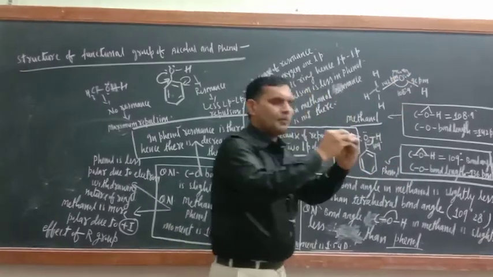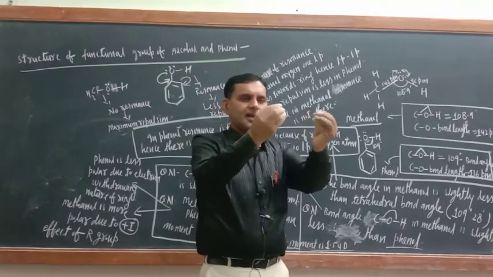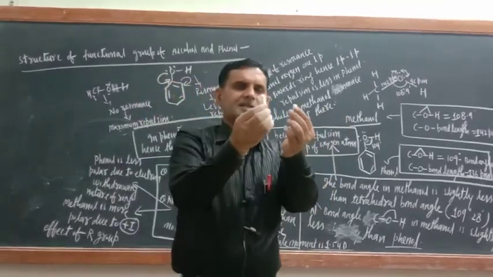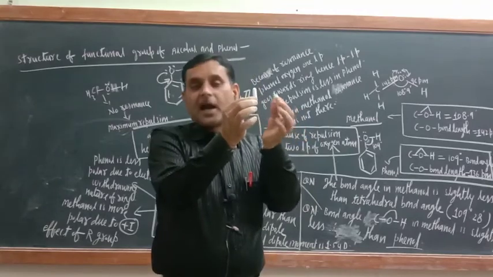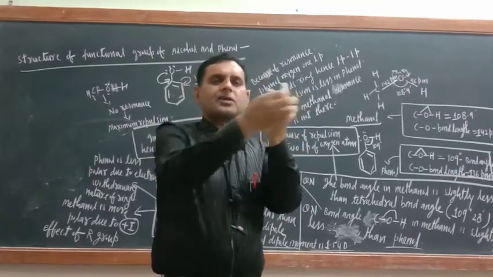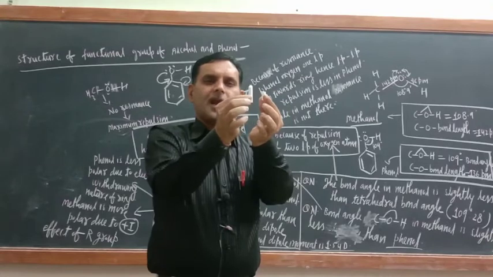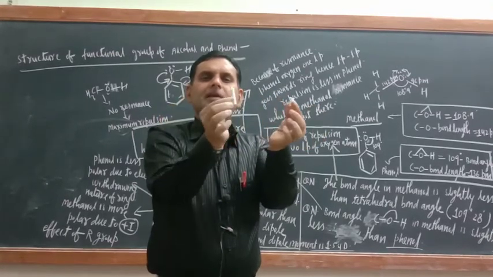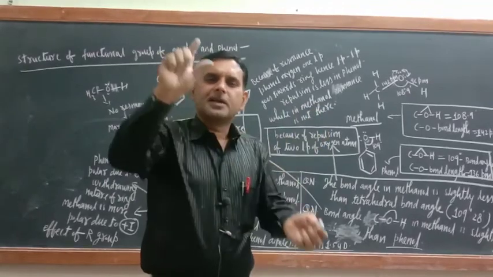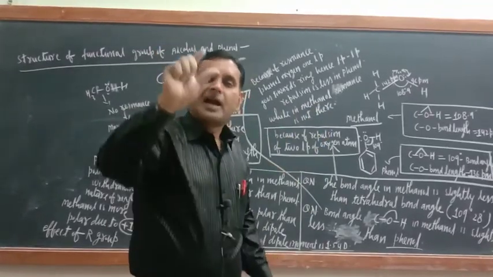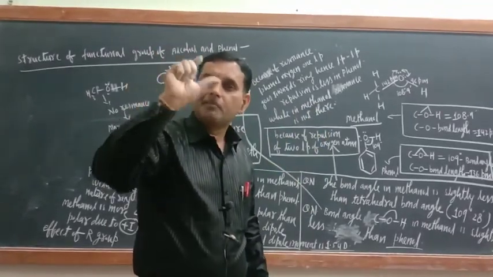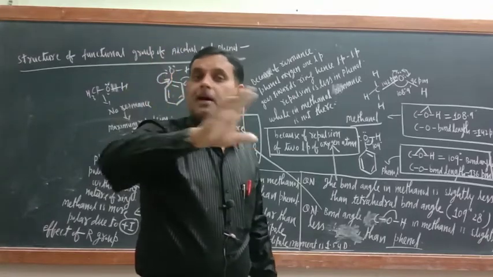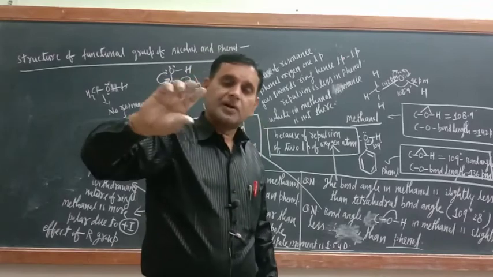So when lone pair, just try to understand. This is one lone pair, this is another lone pair. And around this side and around this side, bond pair is there. So they are repelling each other, so they will move toward the bond pair. So when they move toward the bond pair, they will suppress the bond pair. And bond angle is formed between bond pairs.